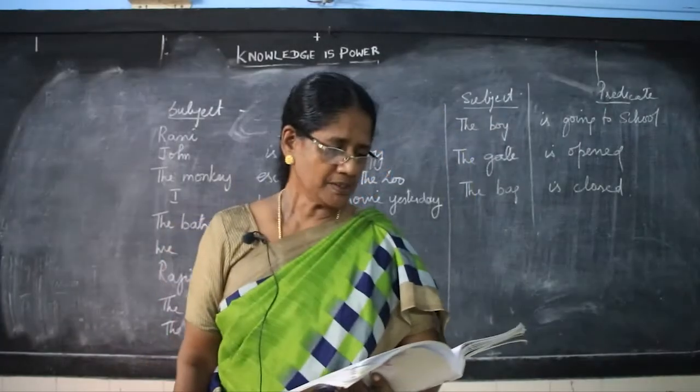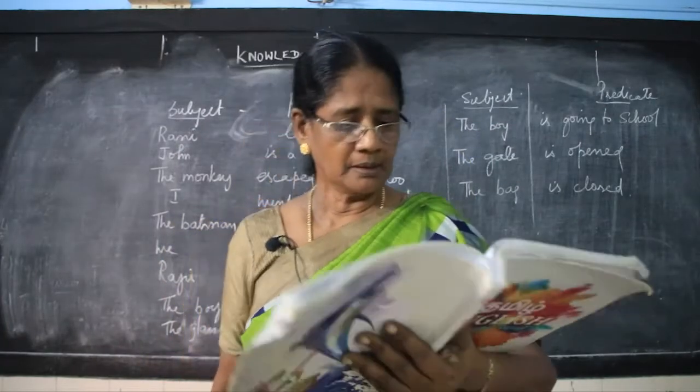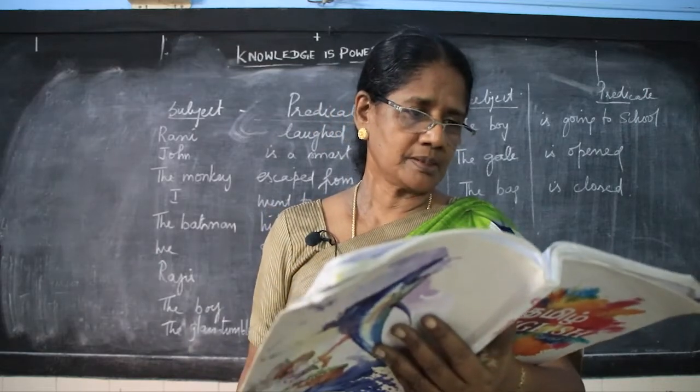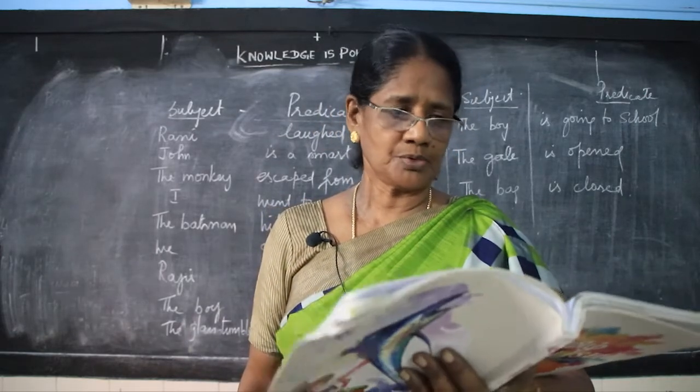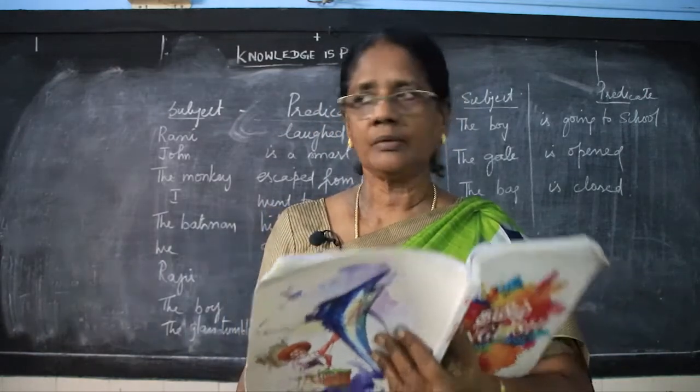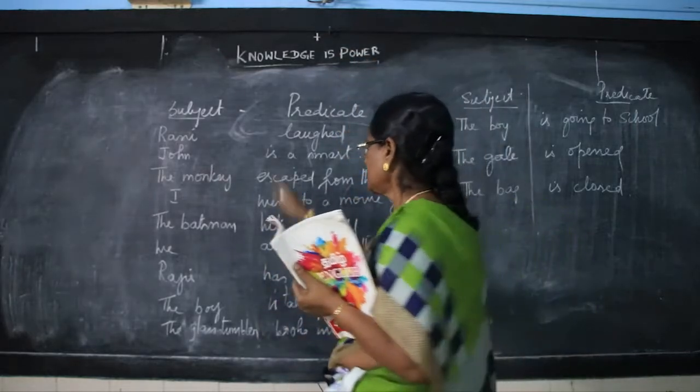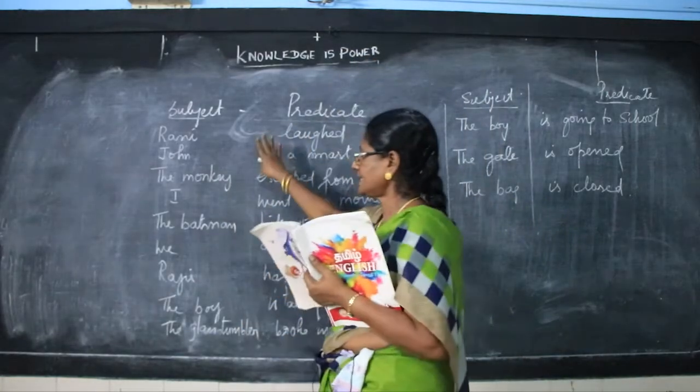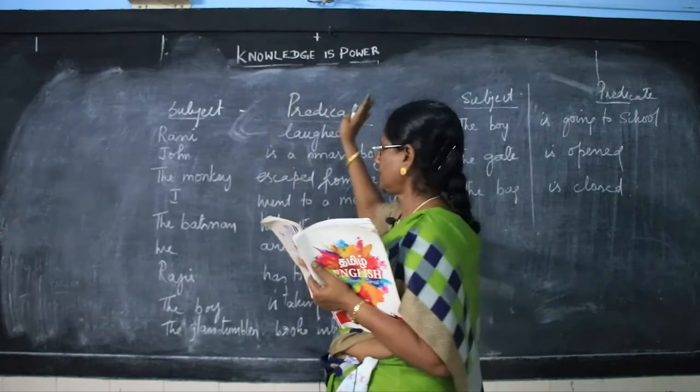Children, we will start with pictogrammar in your exercise at the back of the prose lesson. Pictogrammar. Now, we go according to the rules: subject and predicate. How to divide a sentence from subject to predicate.